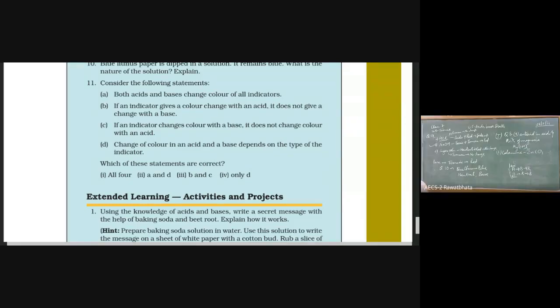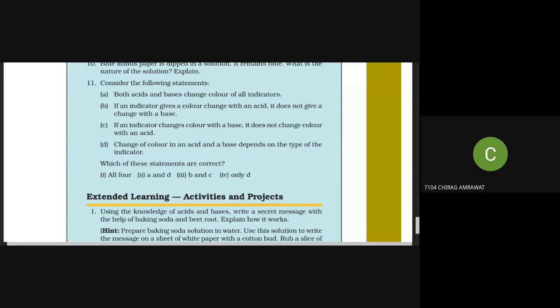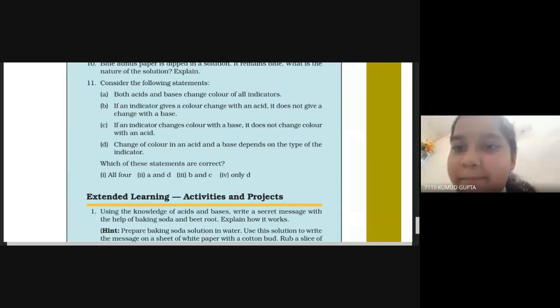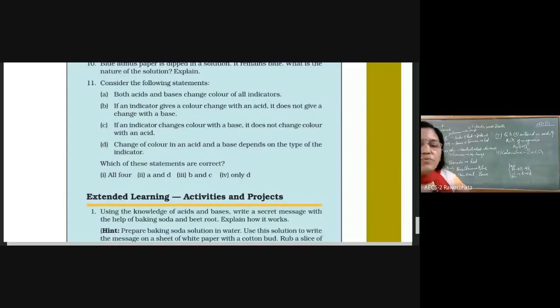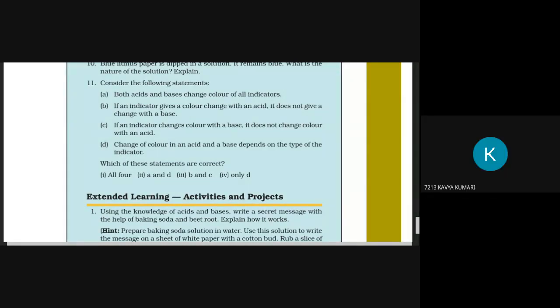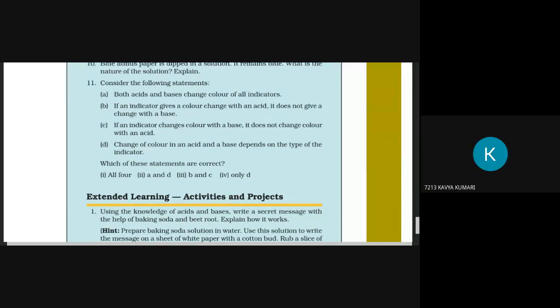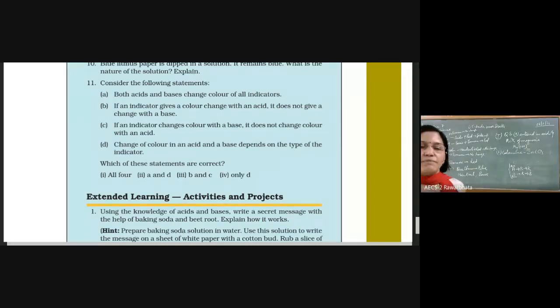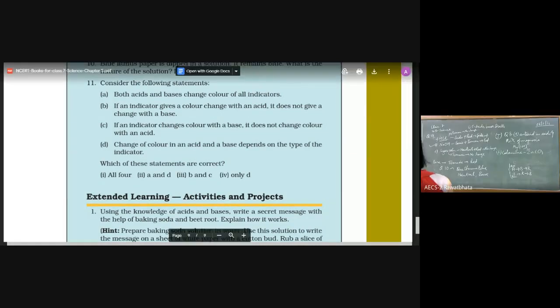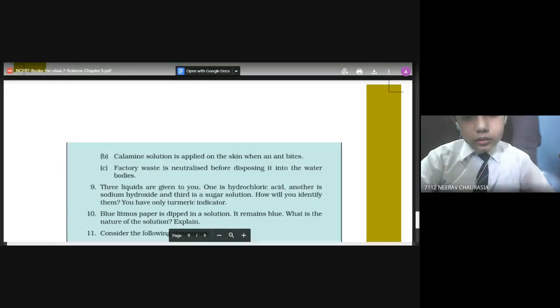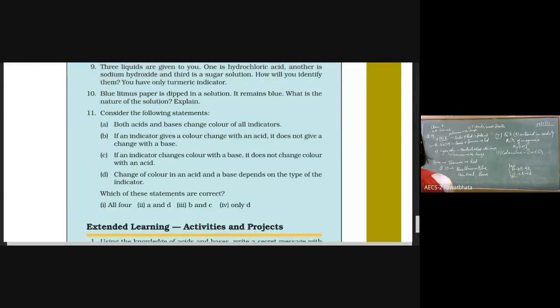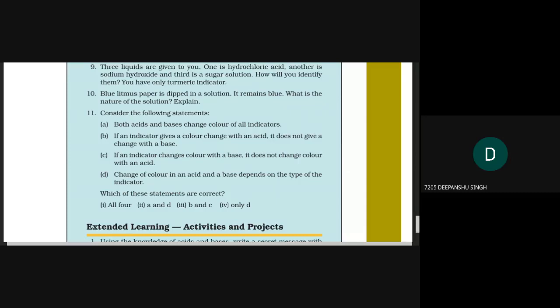Which option do you feel is right? Students suggest all four, only D, and A and D. Okay. Why A and D?